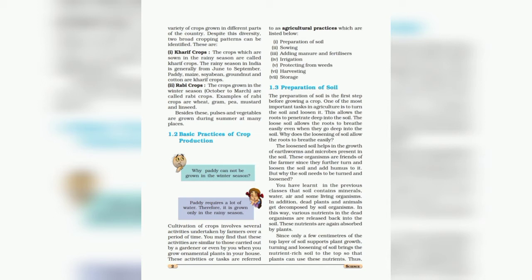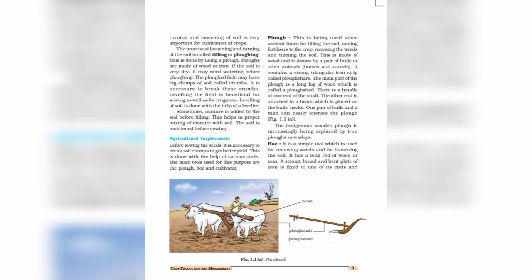Only a few centimeters of the top layer of the soil support plant growth because it has humus. So turning and loosening of soil brings the nutrient-rich soil to the top so that plants can use these nutrients. Thus turning and loosening of soil is very important for cultivation of crops. The process of loosening and turning the soil is called tilling or plowing, and this is done by using a plow.